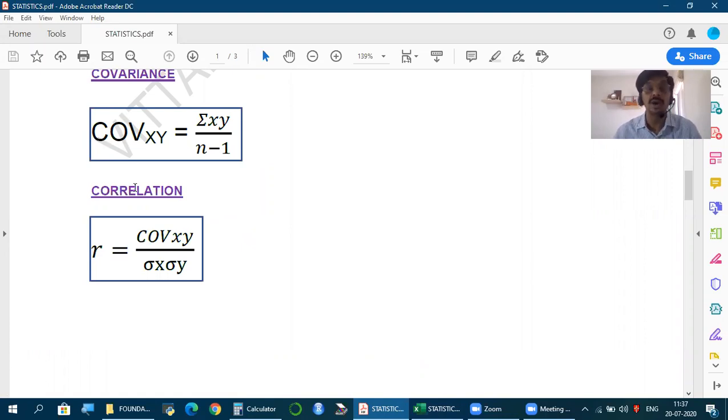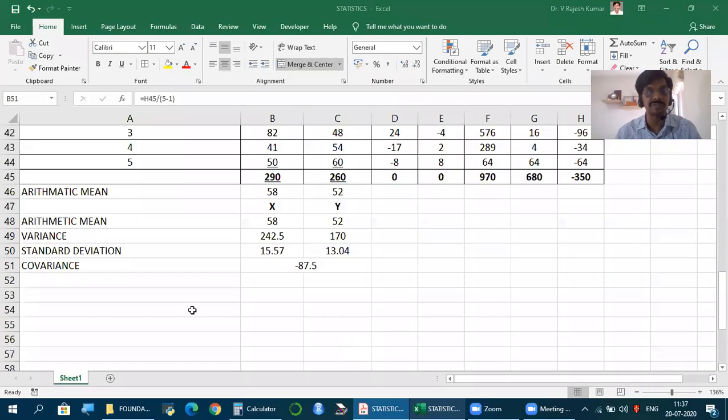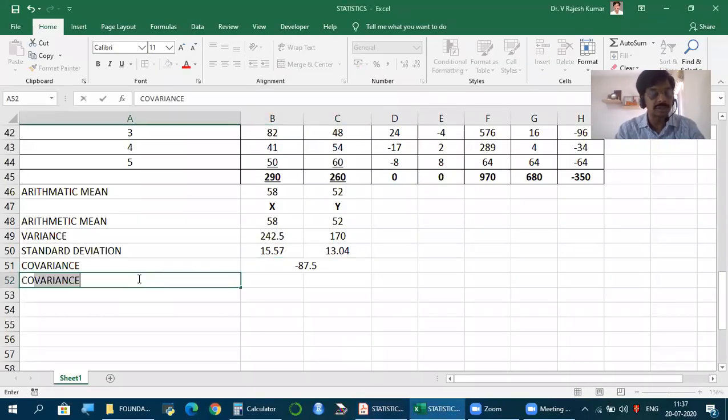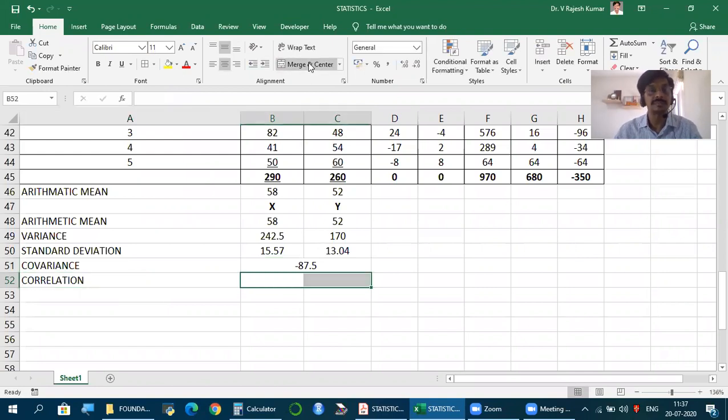Now we are ready to calculate correlation, which is R. What is the formula? Covariance of x and y divided by standard deviation of x into standard deviation of y. So correlation is covariance divided by standard deviation of x into standard deviation of y.